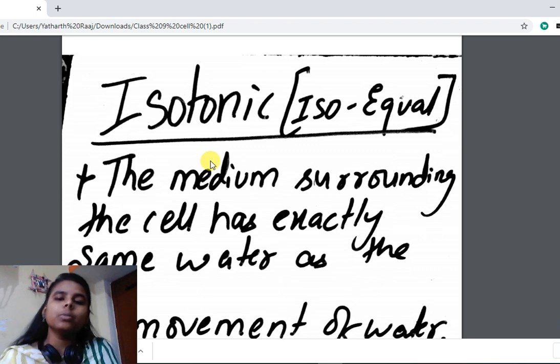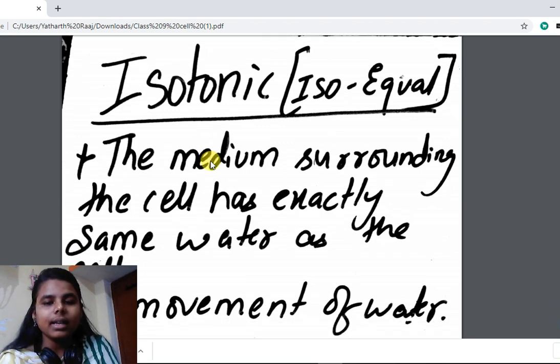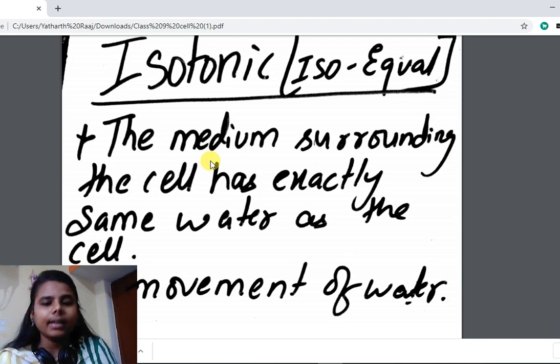The word iso means equal water concentration inside the cell and outside the cell. The cell has exactly the same water concentration as the medium surrounding the cell. Then what will happen? No movement of water molecules will take place.